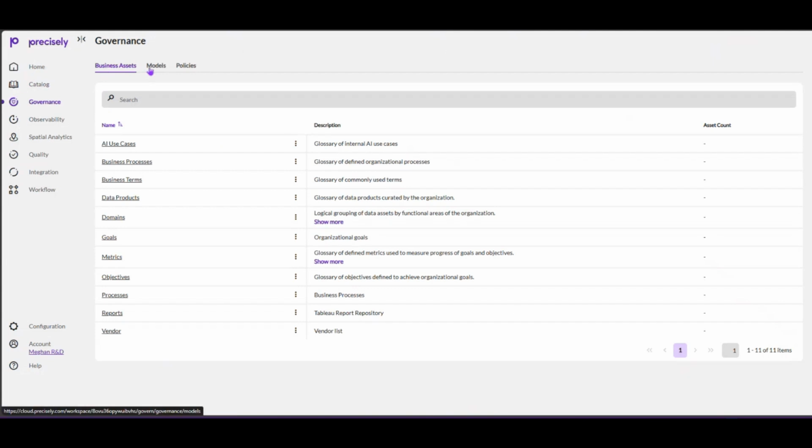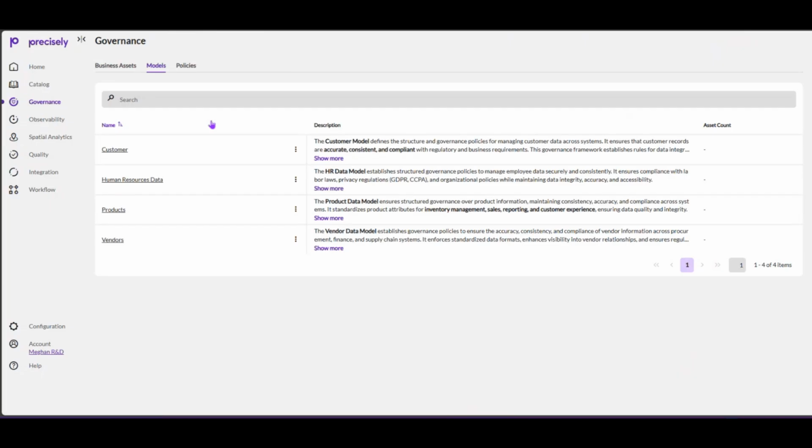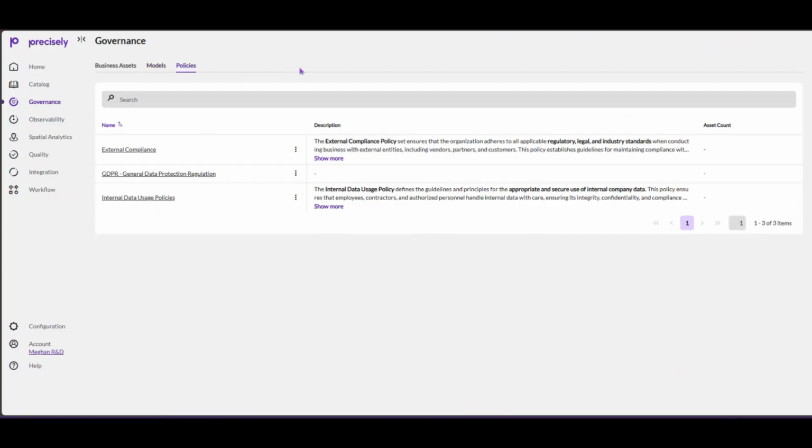We can model data to understand how risk data moves through the organizations and interacts with other assets. And then finally, we can enforce policies so that future data sets are always used appropriately. Now, by embedding data governance directly into the Data Integrity Suite, organizations can maintain high quality, compliant data at